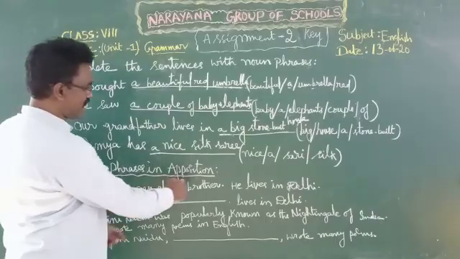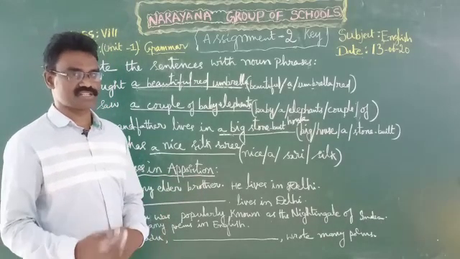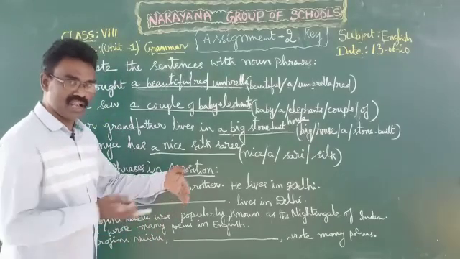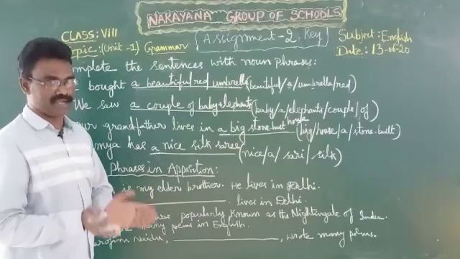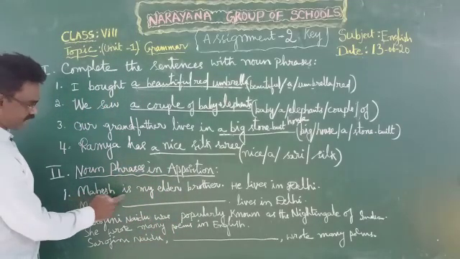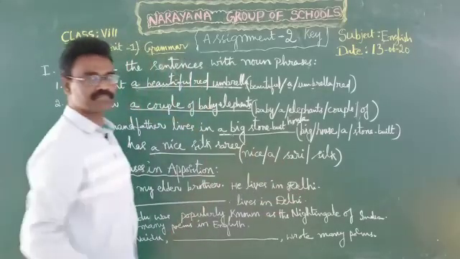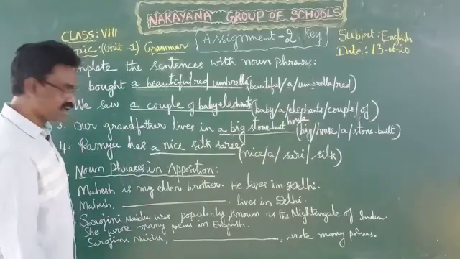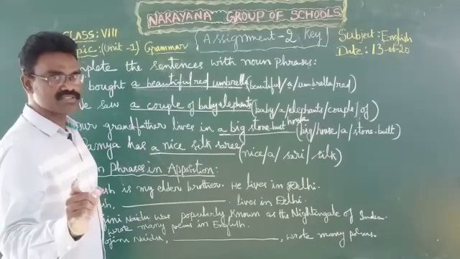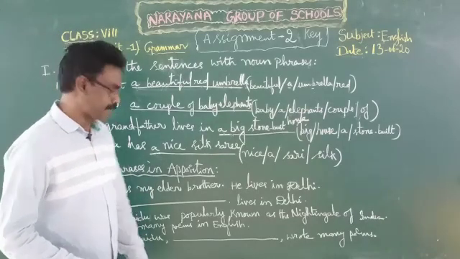Noun phrases in apposition. Apposition means one phrase that refers to the noun which is used before it. Now let us see first one. Mahesh is my elder brother. He lives in Delhi. Two sentences are given, right? We can make these two sentences into one simple sentence by using noun phrases in apposition.